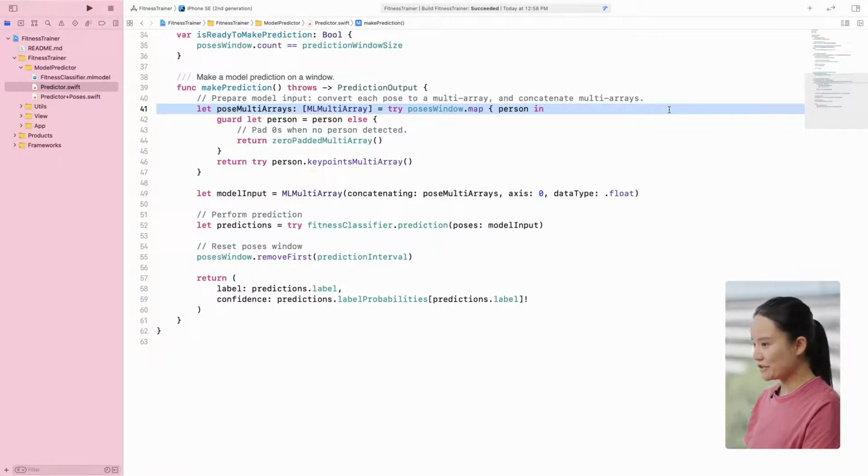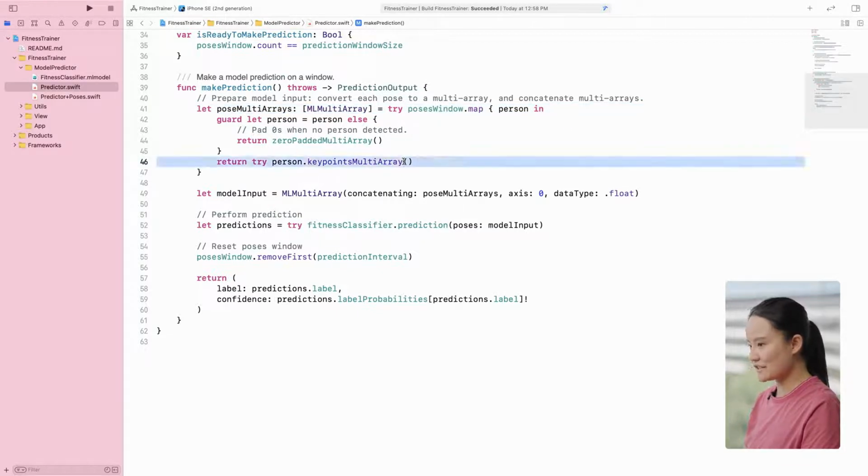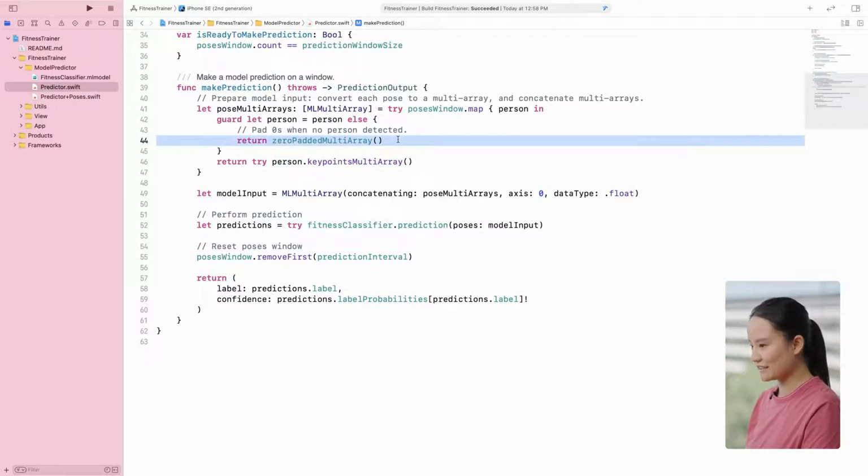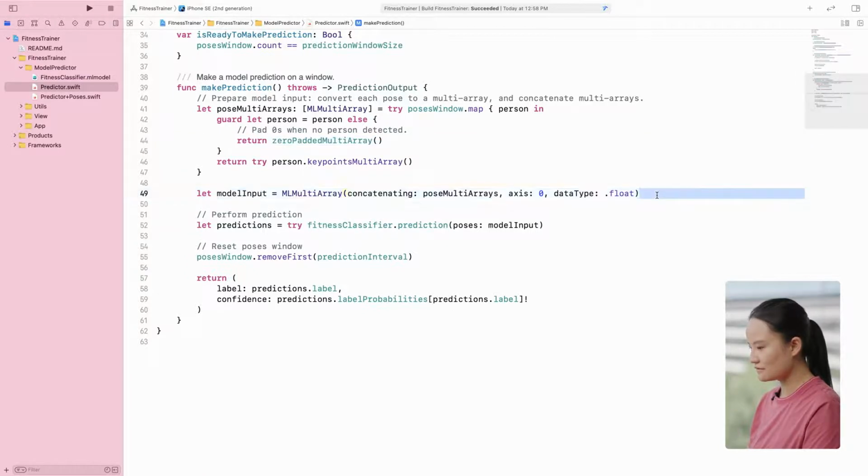To prepare the model input, I need to convert each pose from the window into a multi-array using Vision's convenient API, keypoints multi-array. And if no person is detected, simply pad zeros. Then we concatenate 60 of these multi-arrays into a single array, and that's our model input.